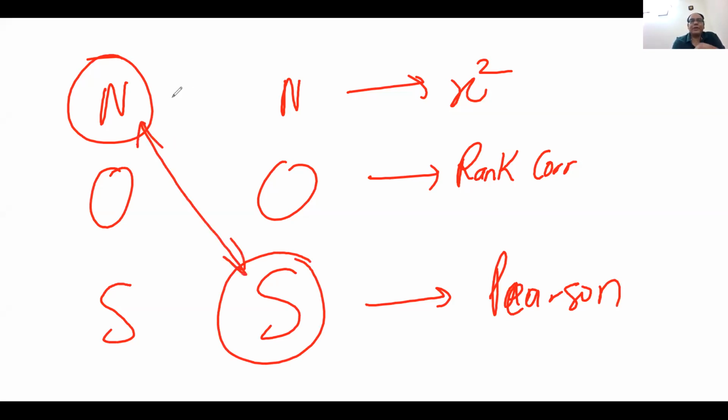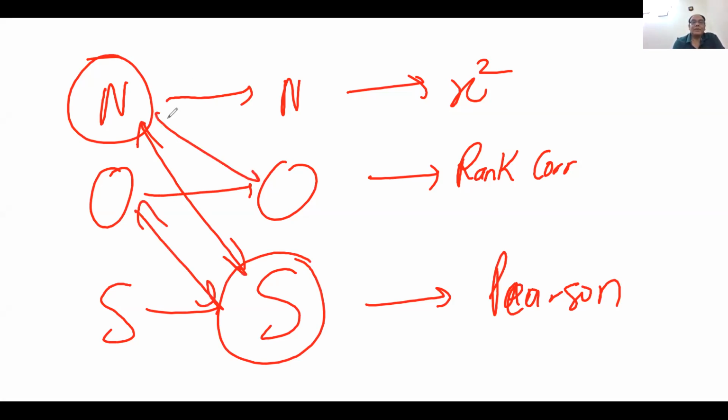Right. So we know the same correlations. We know very clearly. Now what is the cross correlations like this? Right. So can I find out the cross correlations? Like is it possible that I find out the correlation between the nominal variable and the scale variable? Is it possible?